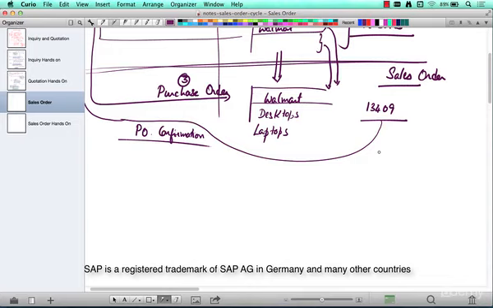In this perspective, the keywords are purchase order and sales order. This is 1, this is 2. When the customer is buying things, he's actually purchasing things. Walmart, the customer, calls it a purchase order. HP, on the other hand, is selling things, so it calls it a sales order.